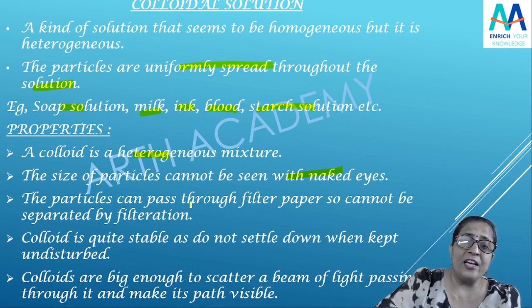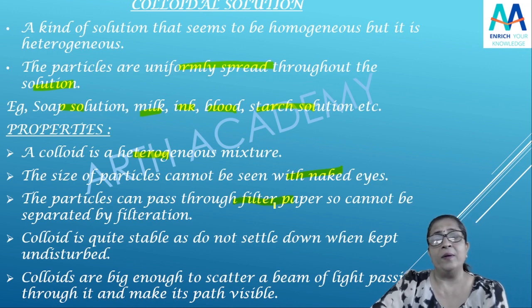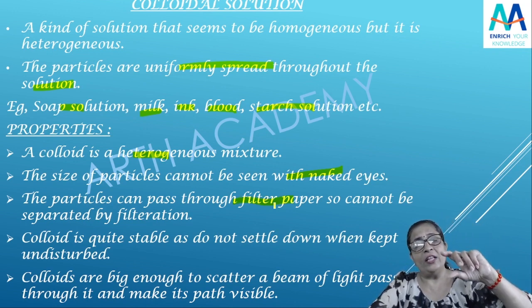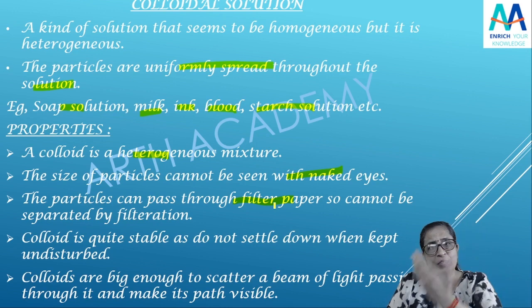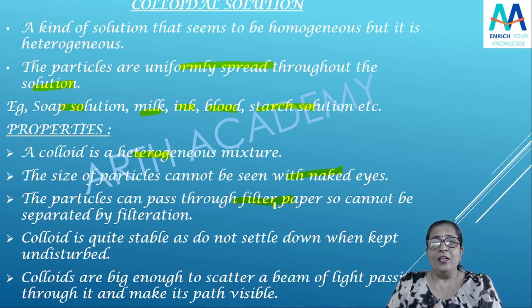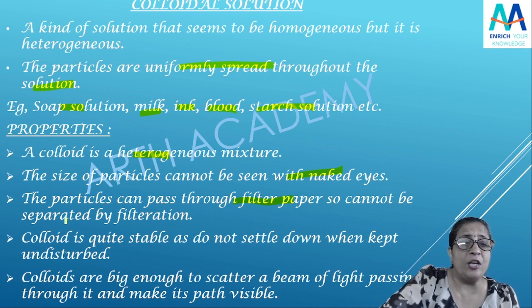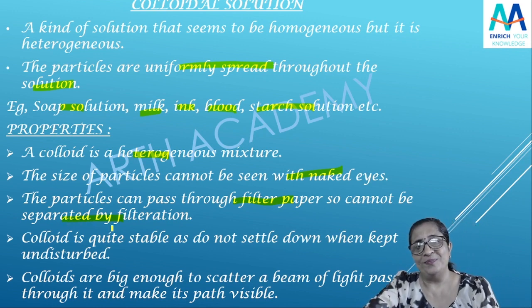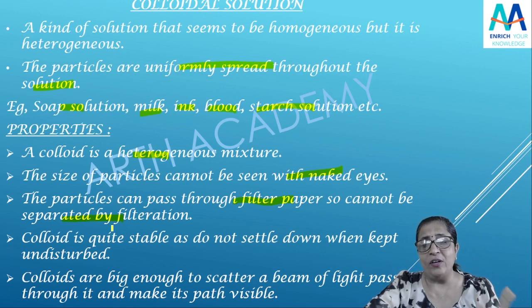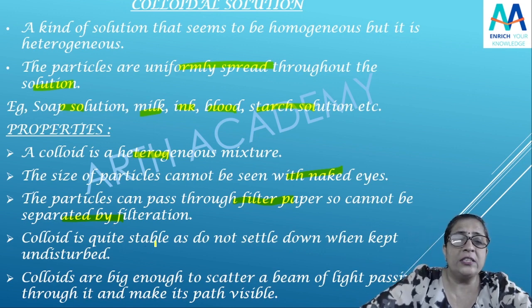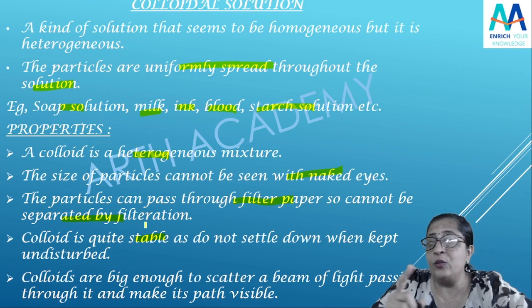The particles can pass through the filter paper. यदि आप उसको फिल्टर भी करोगे ना तो वो particles पास हो जाएंगे, that means वो फिल्टर हो जाएंगे. So यदि वो निकल रहे हैं फिल्टर पेपर से, so you cannot separate it by filtration. Suspension you can separate it. Yeah, here you cannot separate it. Then colloid is quite stable. Suspension was unstable. Isn't it?